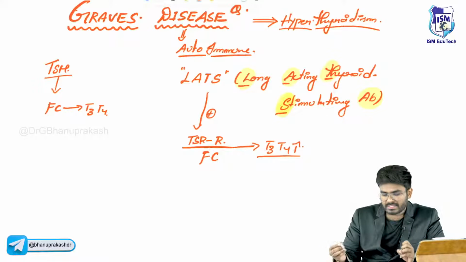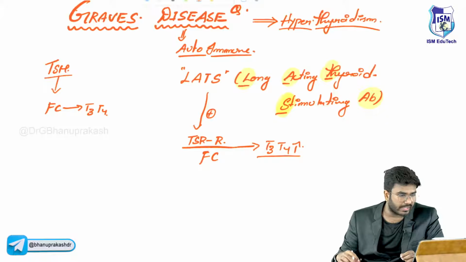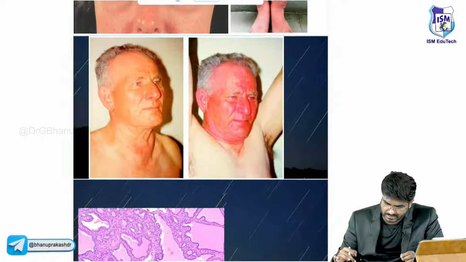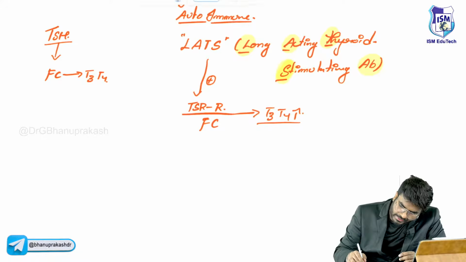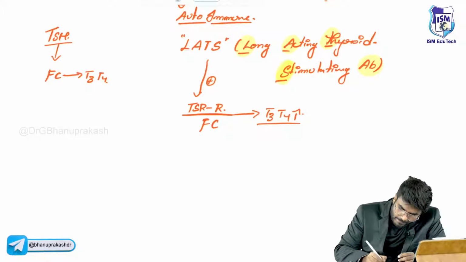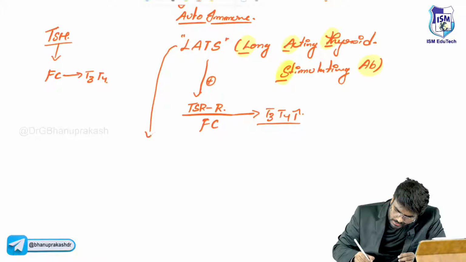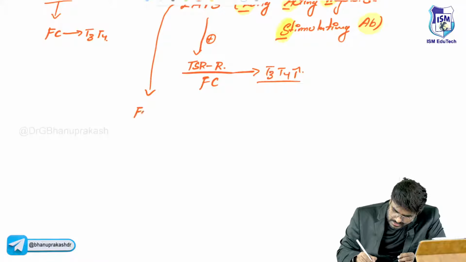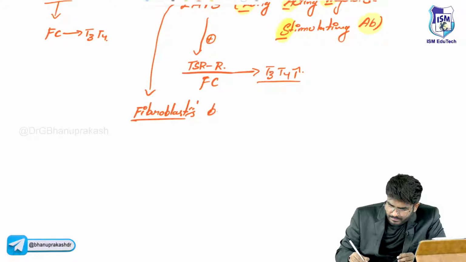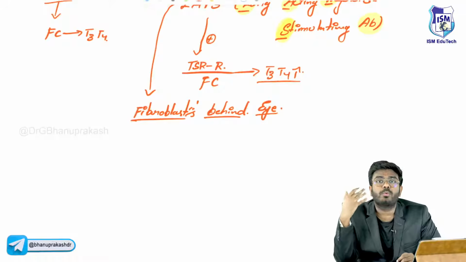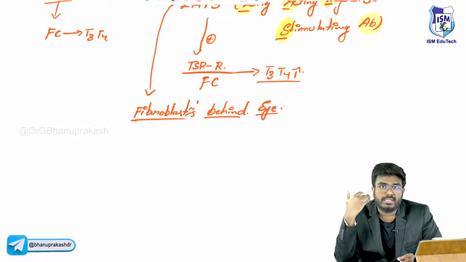Now, in Graves' disease, if you look at the patients, they are going to have their eyes something like this. Graves ophthalmopathy. There is proptosis. Here itself I am telling you why this proptosis. These LATs antibodies are also going to stimulate the fibroblasts behind the eye. These fibroblasts are going to produce more amount of collagen behind the eye.